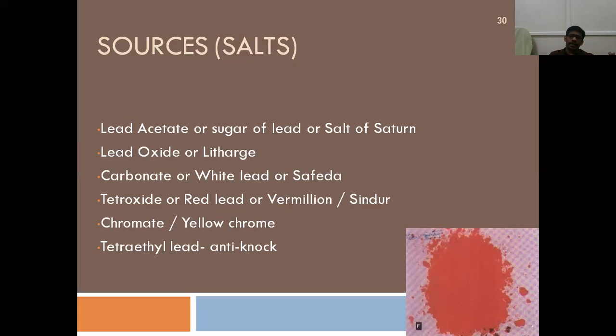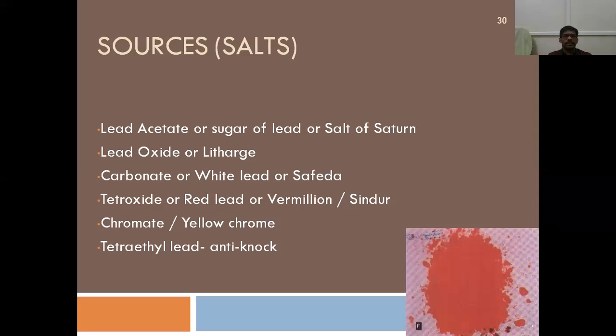Lead tetroxide is present in Vermilion, Sindur, kumkumam, which females commonly keep on their forehead. That actually contains some metals, including lead and mercury. So if it is made of lead tetroxide, it contains lead.